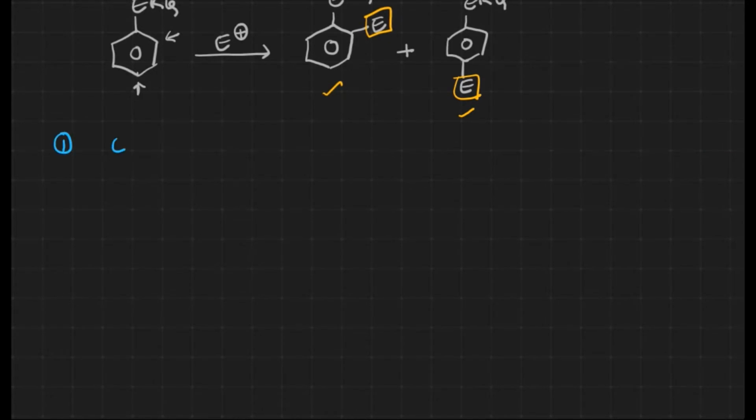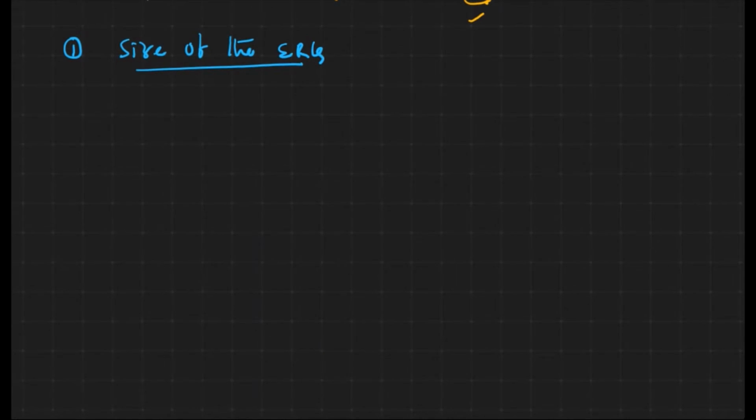Let us take the first one: size of the electron releasing group. Now let us take methyl, CH3. I can say it's comparatively the smallest electron releasing group. If the incoming electrophile is also a smaller one, we are not considering the size of the electrophile here.